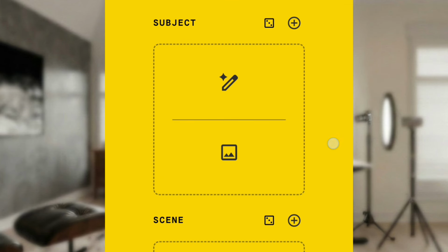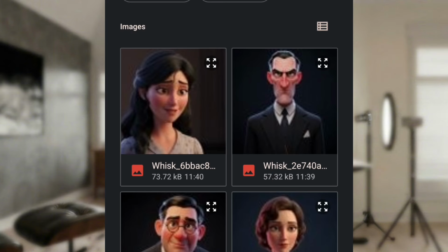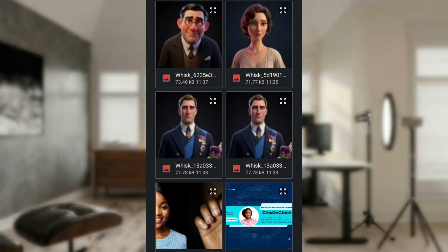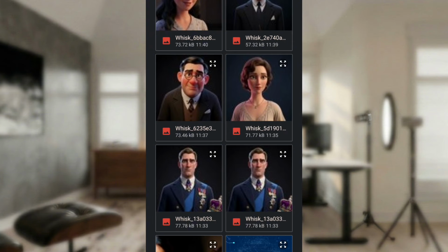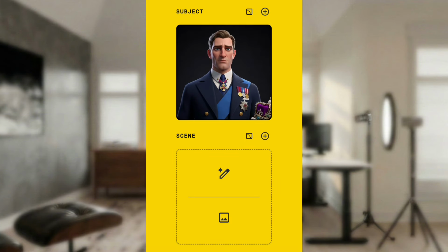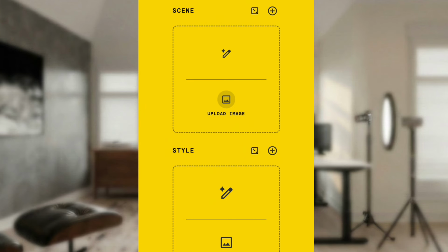So you click on add image for us to convert all these images into a movie scene. Now when you click on add image, you see subject. Forget about this pencil icon section you see here. Tap on it to upload your first character. Just go to your gallery. You'll see the characters we downloaded. The first character was this man here. I'll just select one because I downloaded two.